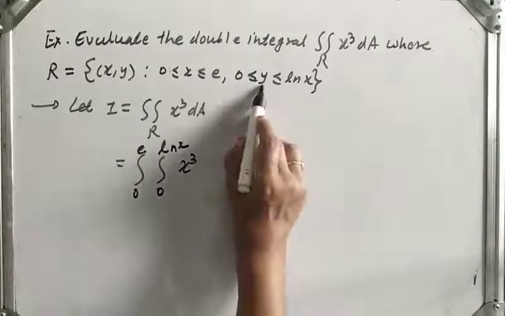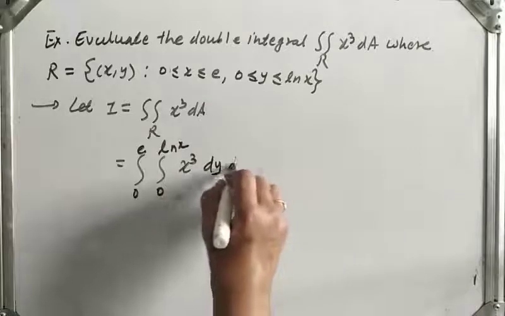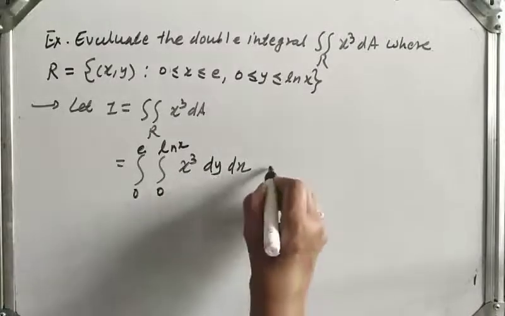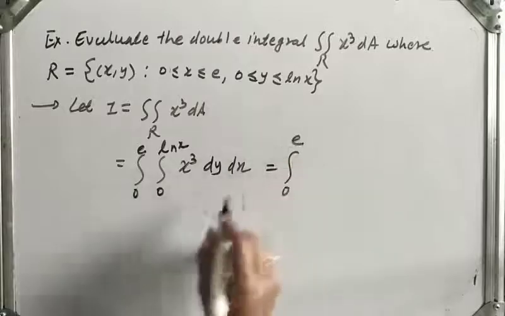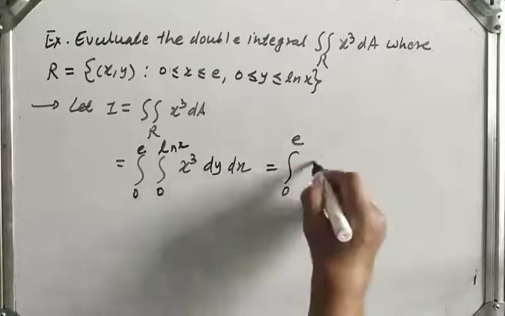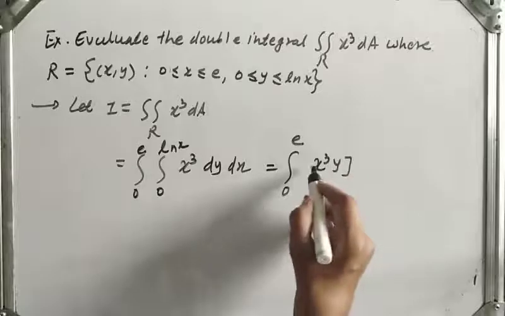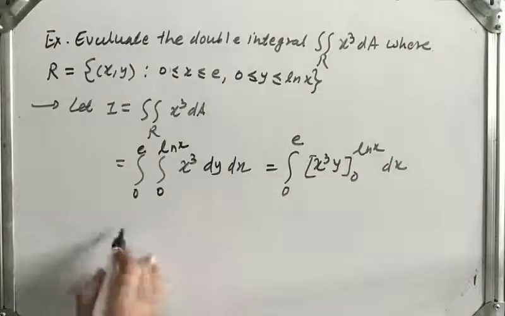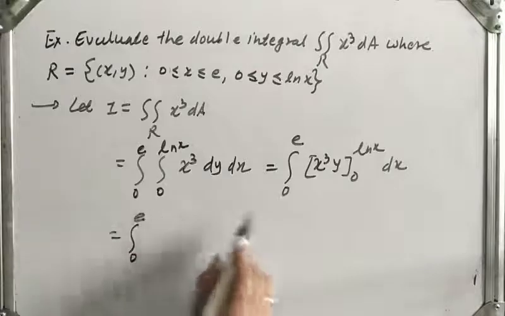Now we are integrating with respect to y first, so dy dx. Okay, now integrate with respect to y, this 0 to e as it is. Its integration with respect to y is x cube y with limit 0 to log x dx. Then apply limit 0 to e.